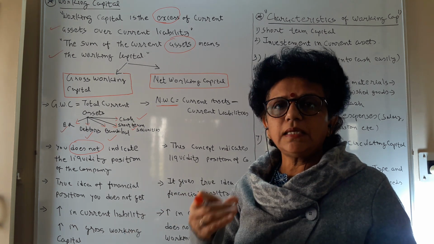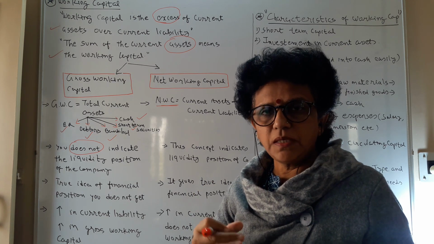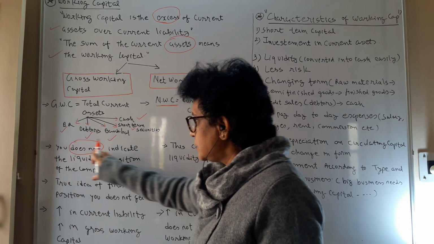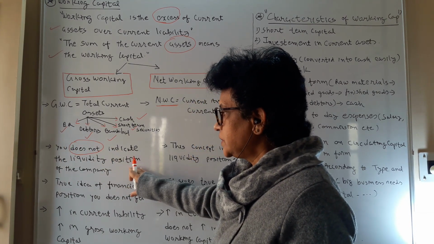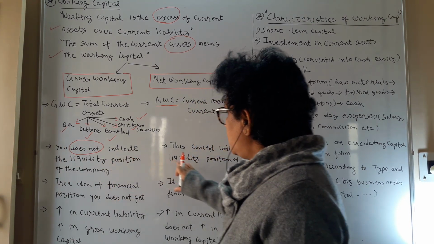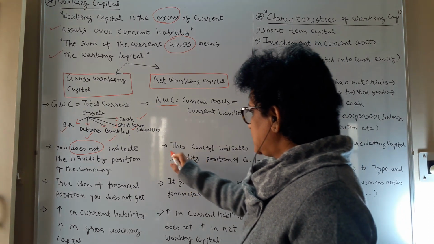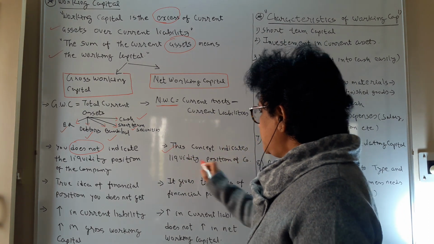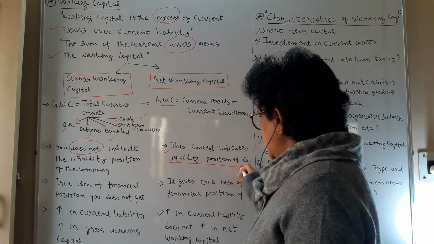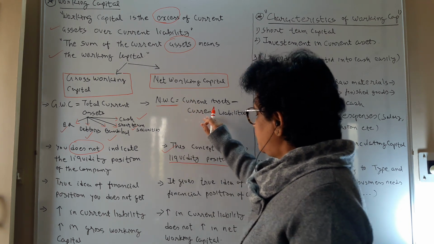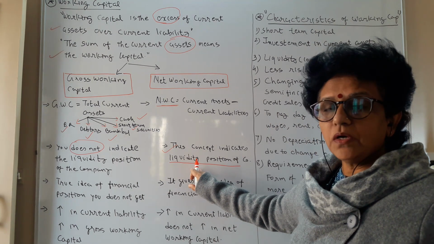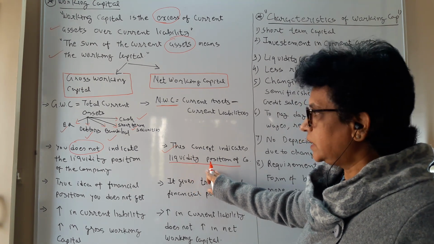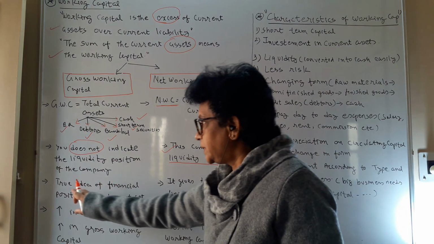So net working capital is more important than gross working capital, because gross does not indicate the liquidity position of the company. Net working capital does indicate it, because after payment of liabilities, what you are still holding is very important, that is your net working capital.